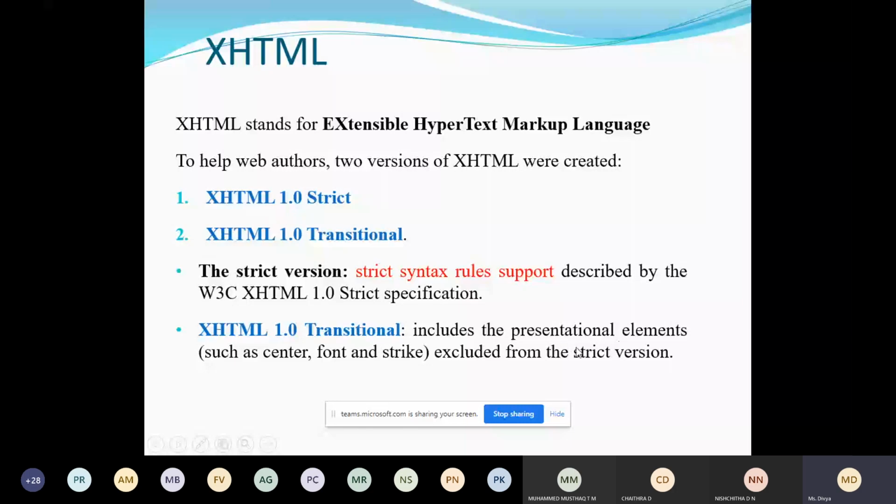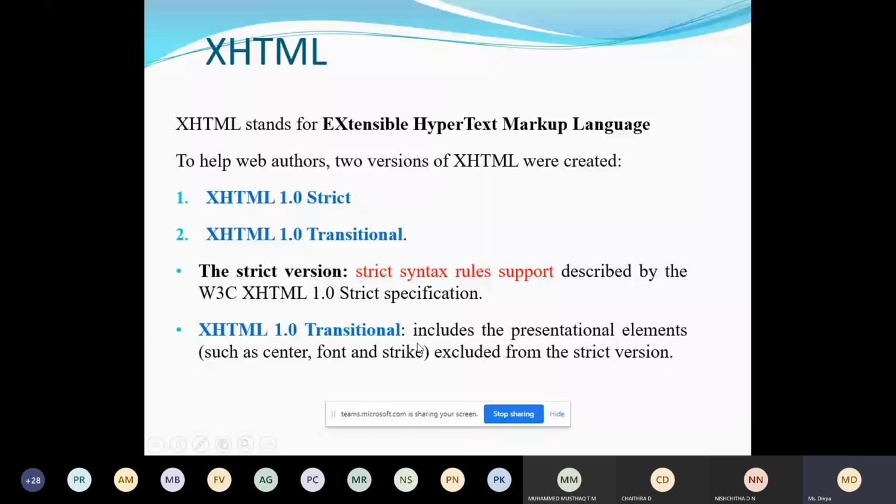Okay, how you can present the HTML document, how you can center align, how you can change the font color or font style, how you can make the image center, left align or right align. So it is most focused on the presentation of the document. So these are the two versions.